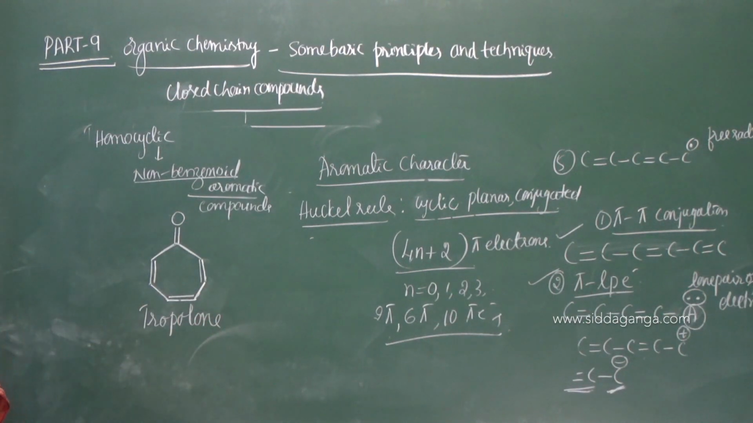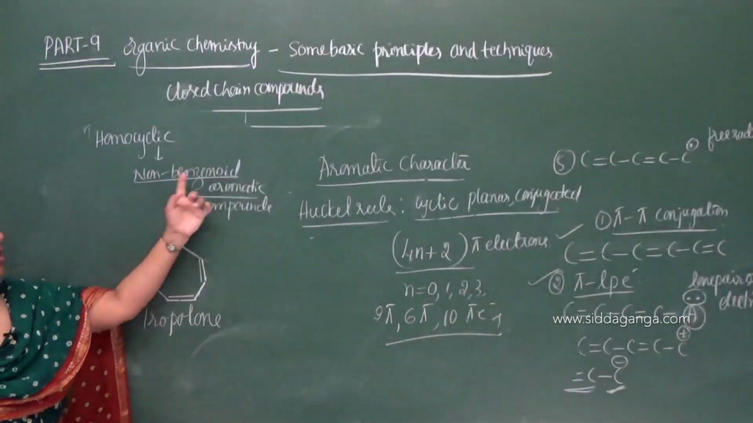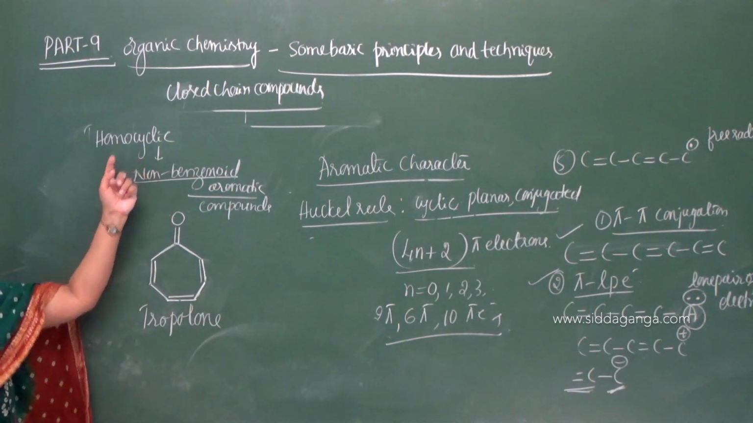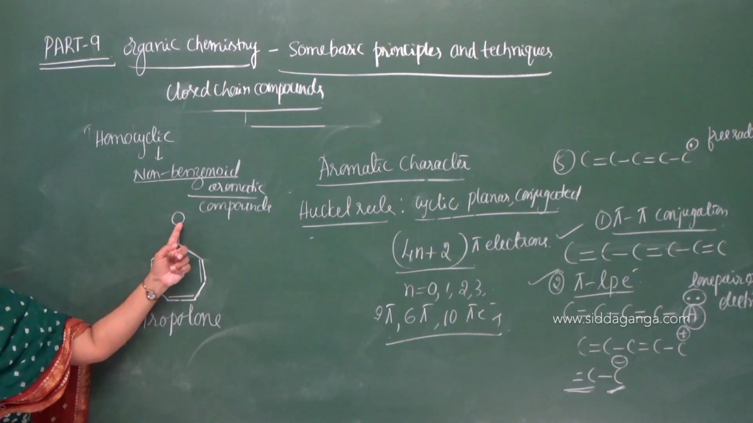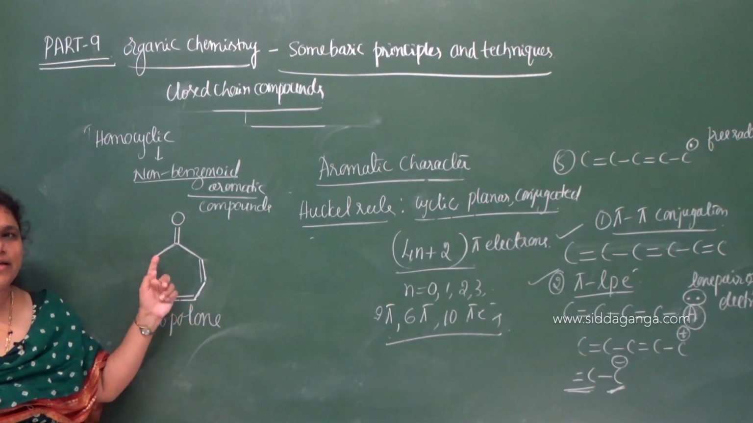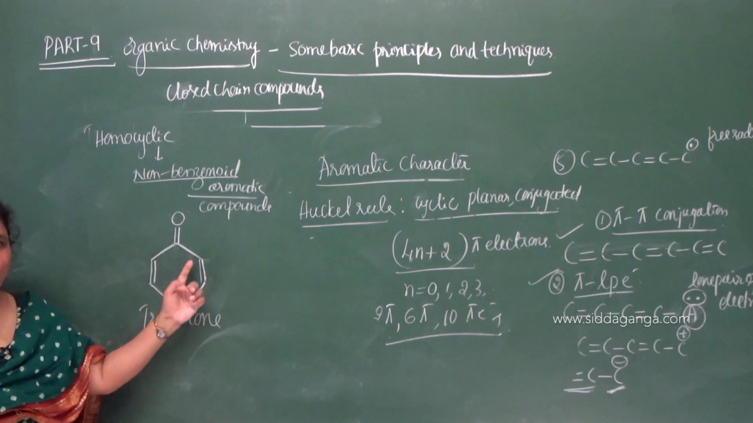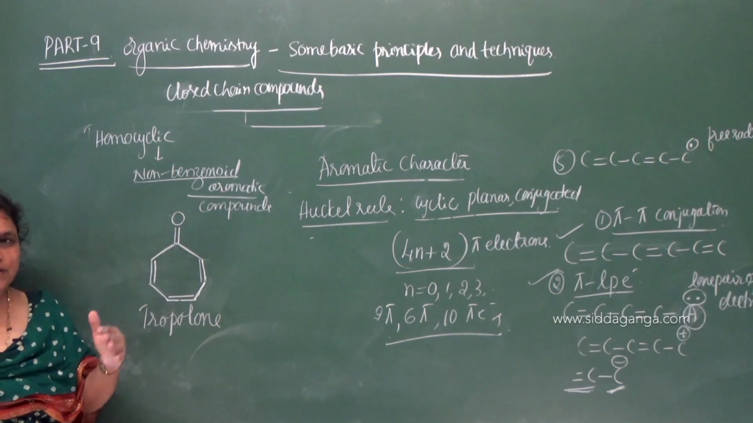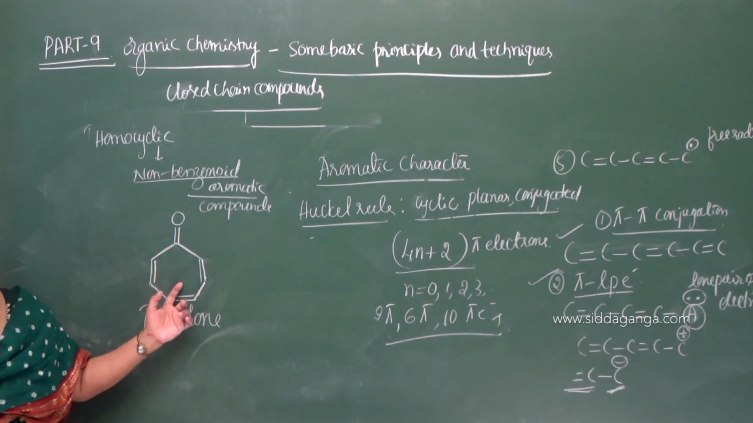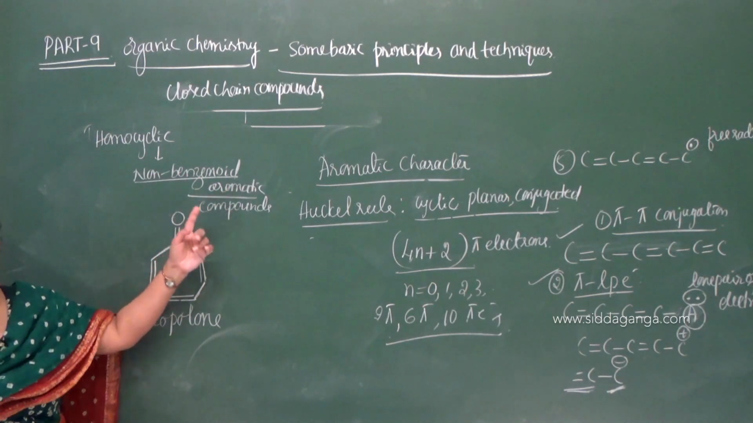Tropolone is an example for a homocyclic non-benzenoid aromatic compound. So, homocyclic: this oxygen is not present in the ring structure. This oxygen is not present in the ring structure, hence it is homocyclic. No doubt the ring structure is made up of only carbon atoms. The oxygen is present outside the ring structure. Therefore, it is a homocyclic, non-benzenoid aromatic compound, with no benzene ring.